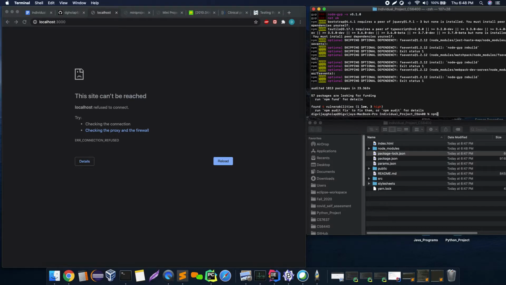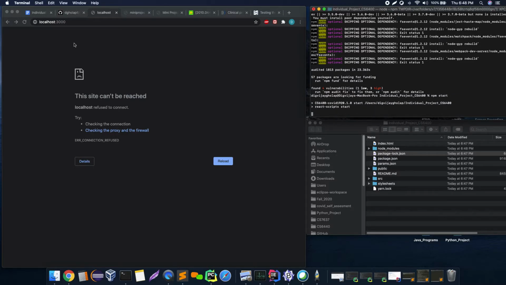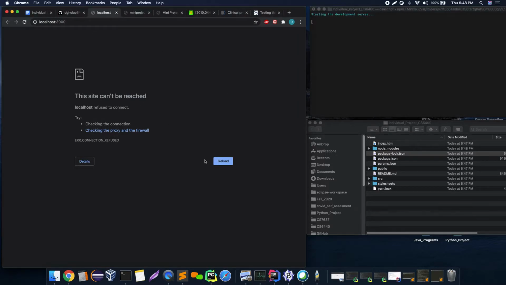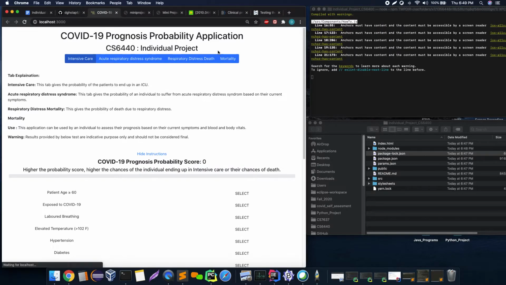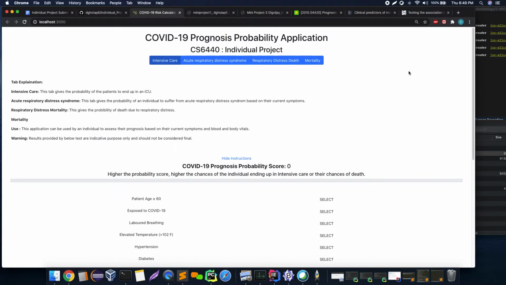So I'll just do npm start. That is going to kick off this application on the screen. Okay, so now the application is loading on port 3000. As I said earlier, there is no user authentication, and it's a public facing application right now. Once you land on this home page, you can see just the title, and there are 4 tabs.